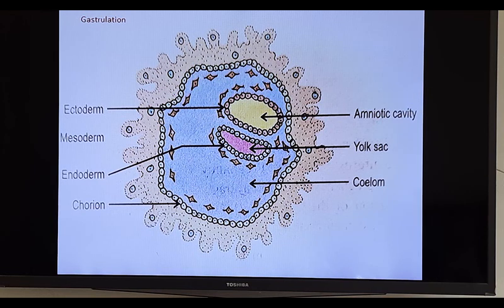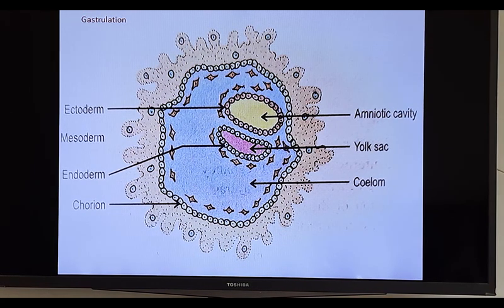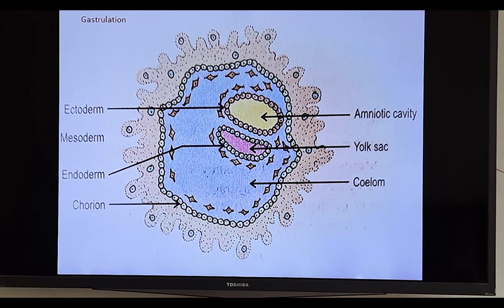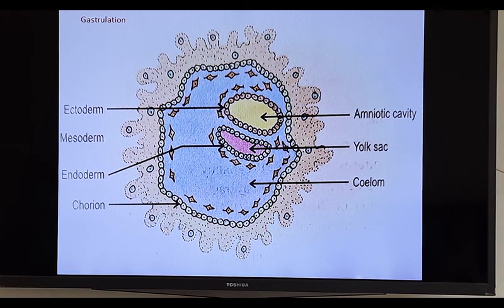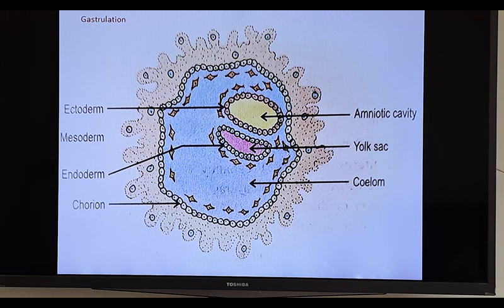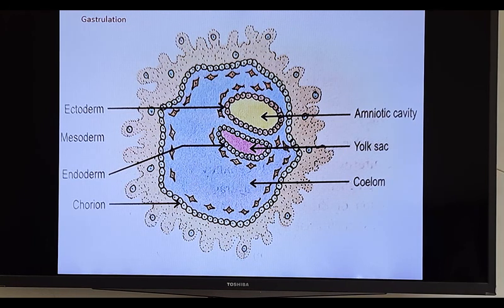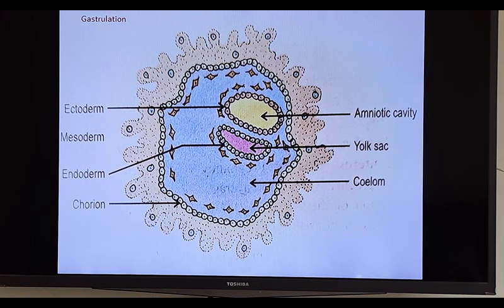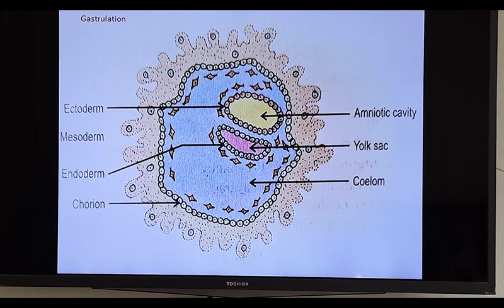From endoderm: epithelium of midgut, glands of stomach, tongue, tonsils, lungs, trachea, bronchi, larynx. These develop from endoderm. Not only these, but the lining of the urinary bladder and vagina, as well as the thyroid gland, thymus gland, and eustachian tube, also develop from endoderm.